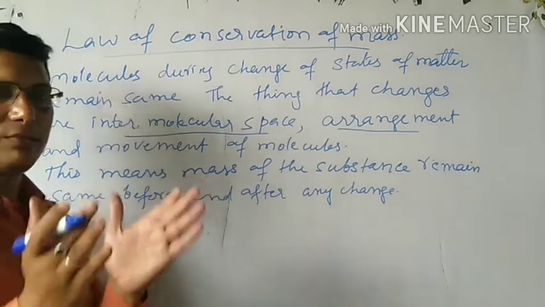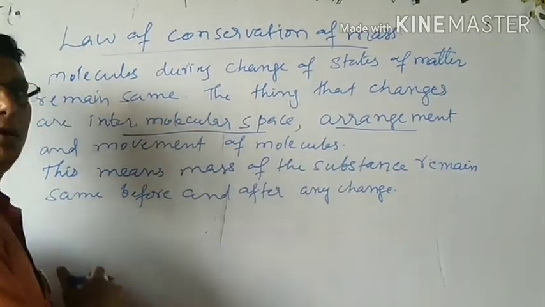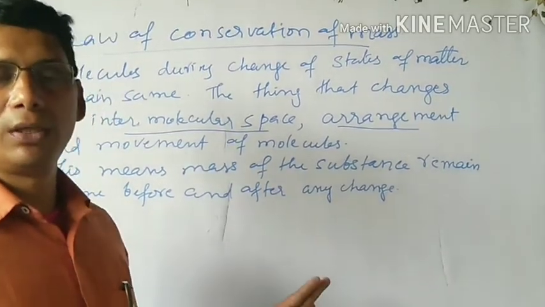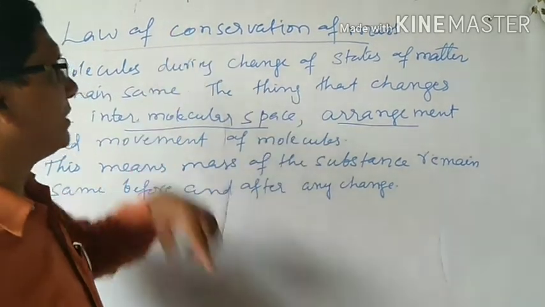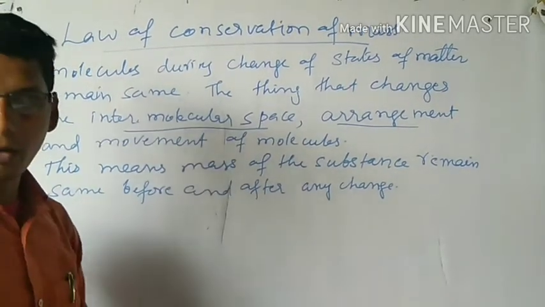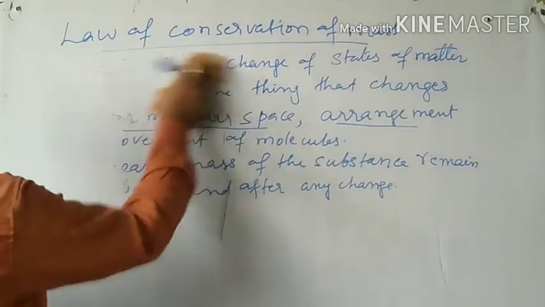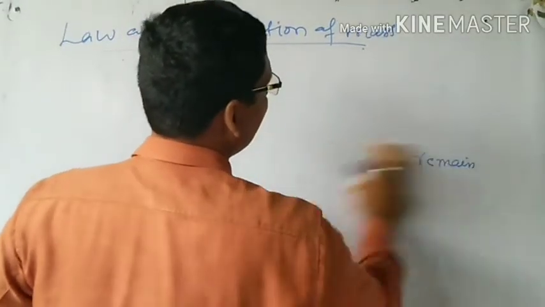This means the mass of the substance always remains the same. That means before or after the change, the mass will always remain the same, because the number of molecules is not changing; they always remain identical. So on this basis he gave the law of conservation of mass, which says that matter can neither be created